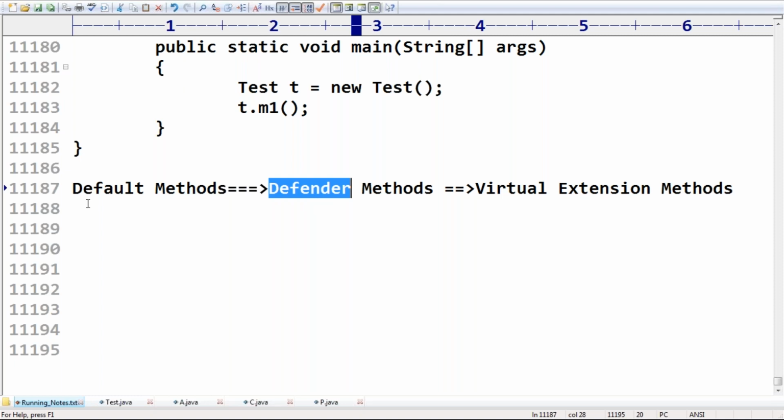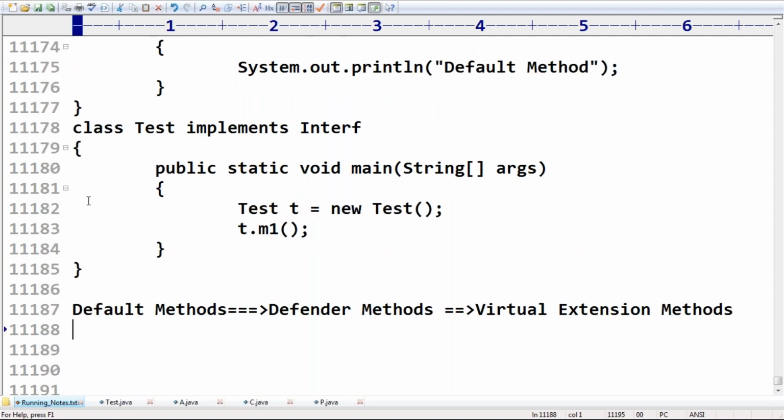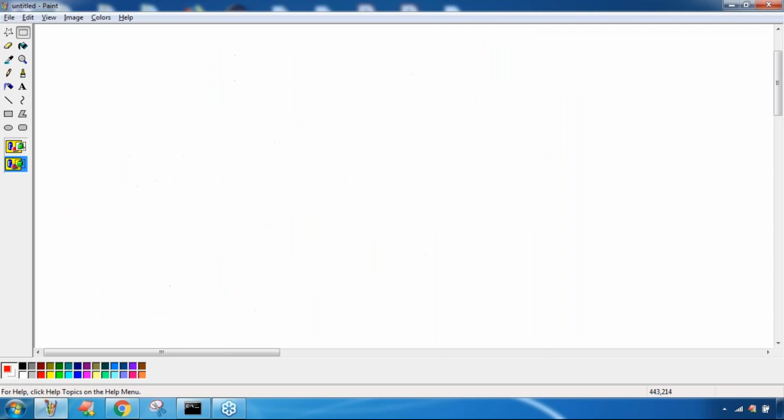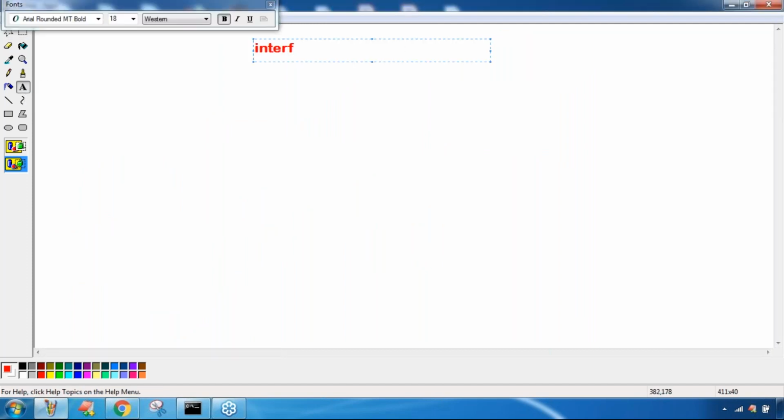Sir, why did this default methods concept come in the 1.8 version? If you know the reason, really they are two good features, sir. What is the reason for that? Just observe this one. I have one interface, sir. Now listen very carefully. I have one interface, and in this interface almost around 10 methods are there. 10 methods are there, sir.